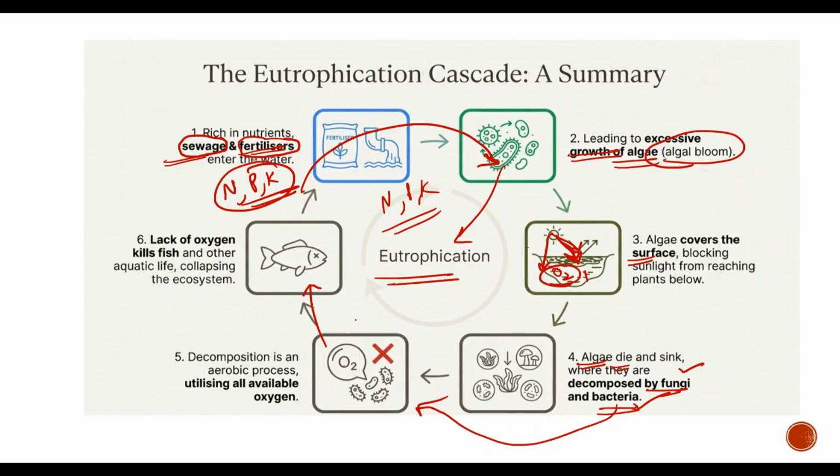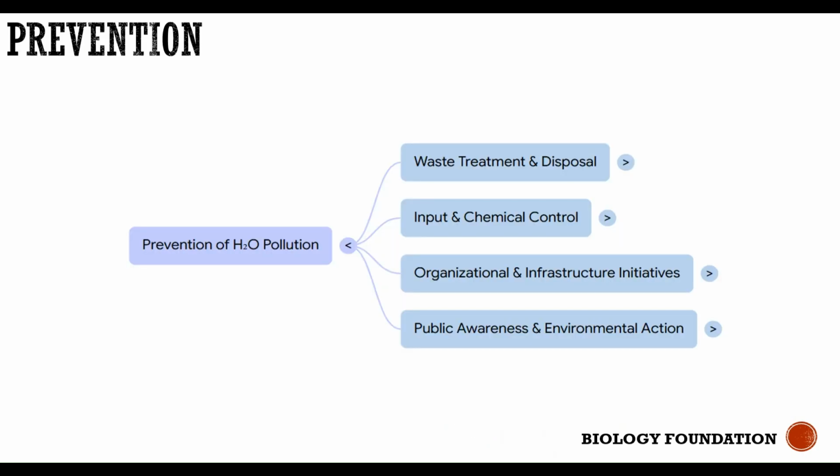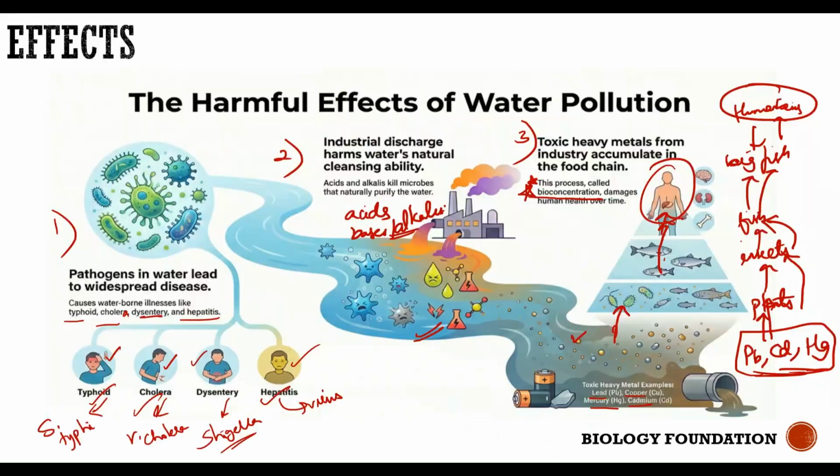So oxygen is completely depleted because all oxygen is utilized by fungi and bacteria. No oxygen is available for fish. Fish die. The cycle continues if you dispose the sewage and if you use excess fertilizers in the field. Clear? So that's about the effects of water pollution, how it affects us.